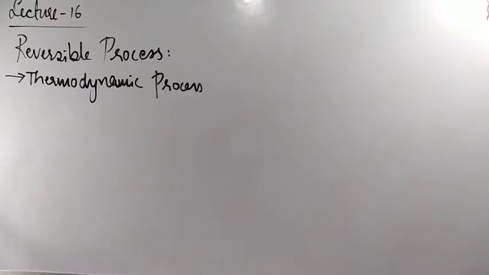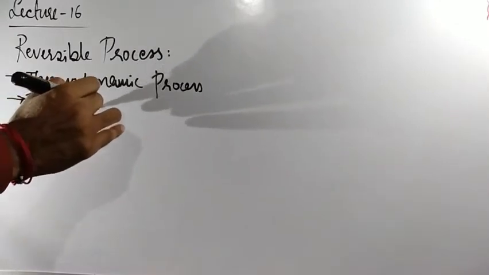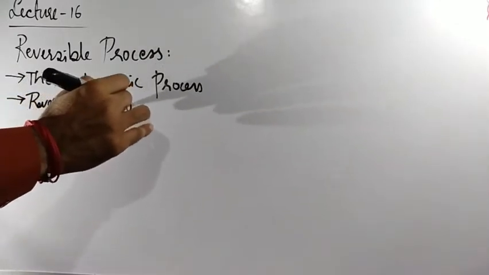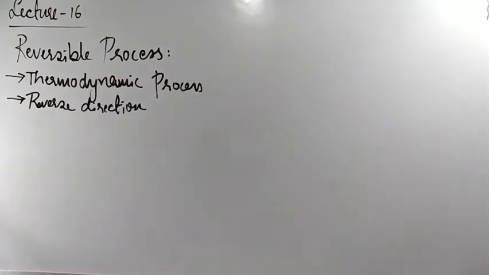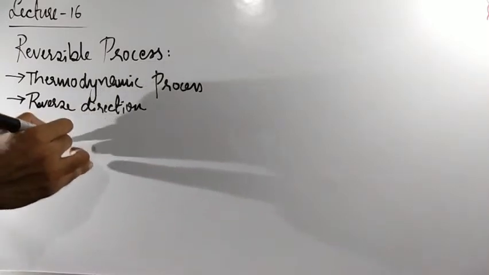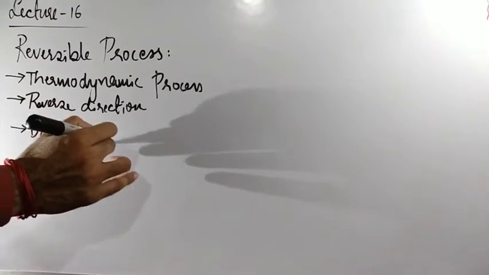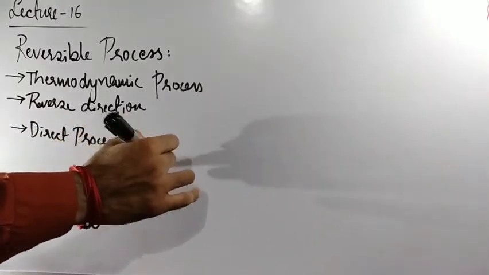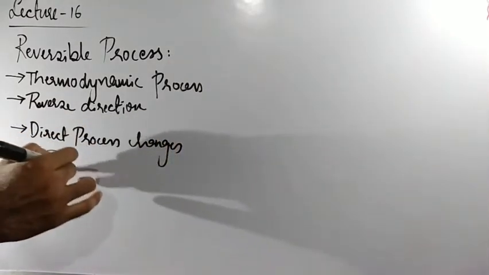That can be made to go in a reverse direction. And one more very important thing here is that the process is undergoing in reverse direction, but in the direct process, that means the changes we were having in the direct process, these all changes will be reversed.